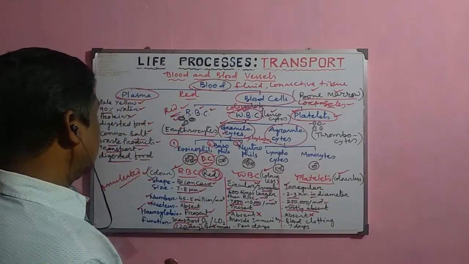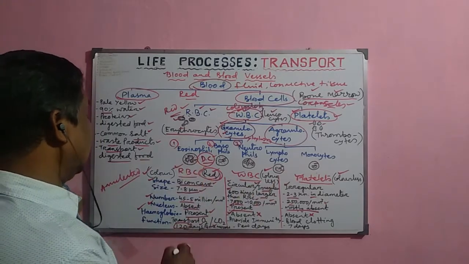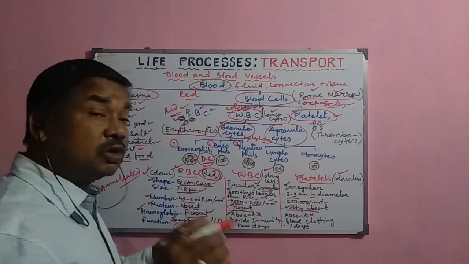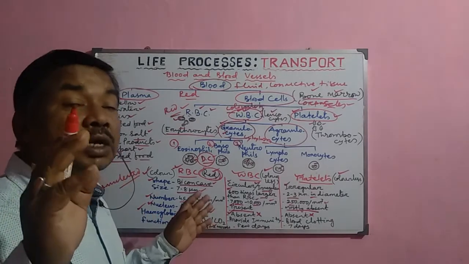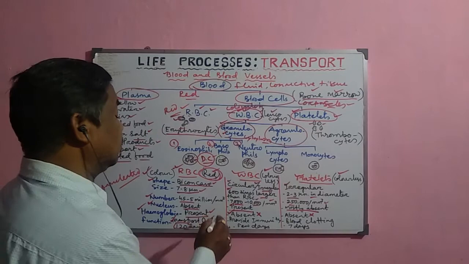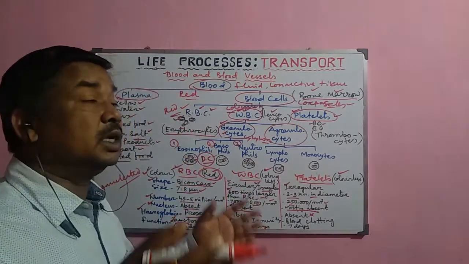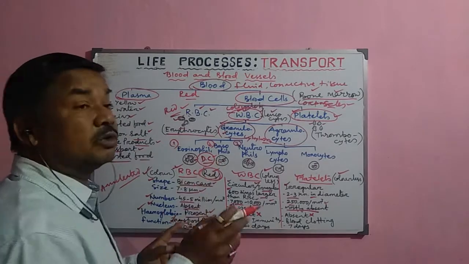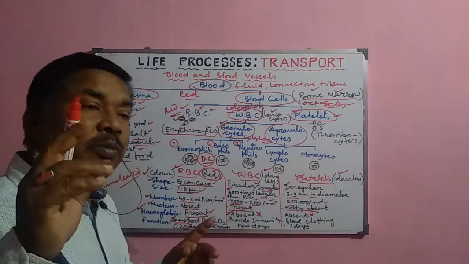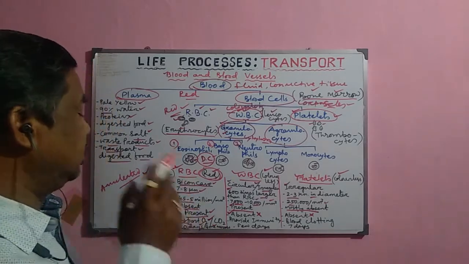Now, what are the important functions of the RBC, WBC and platelet? Normally, RBC transports the oxygen molecules as well as the carbon dioxide molecule from one part to another. Oxygen is transported from the lungs to the different parts of the body or different cells of the body, and it also transports some amount of carbon dioxide from the different cells to the lungs for removal from the body.